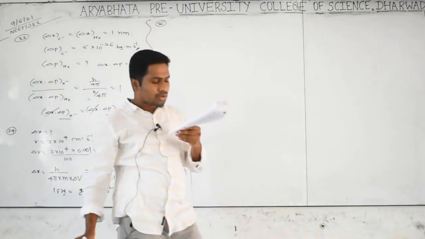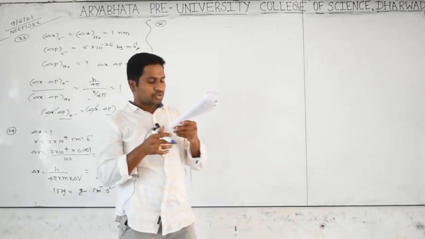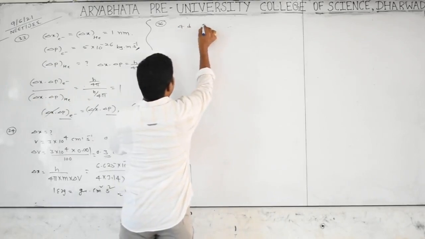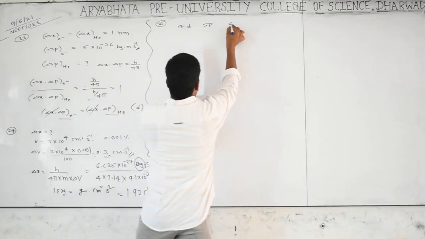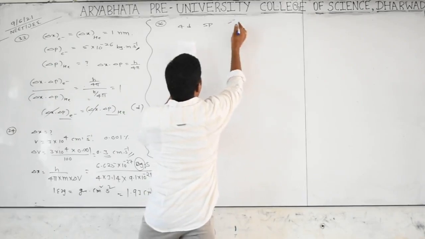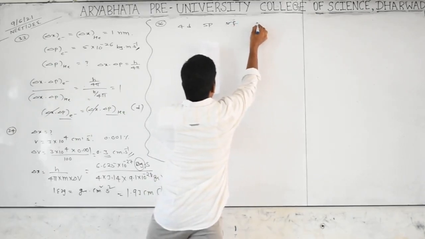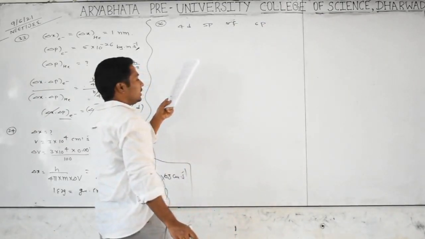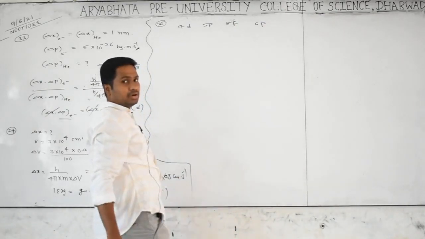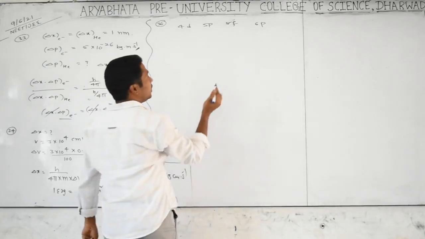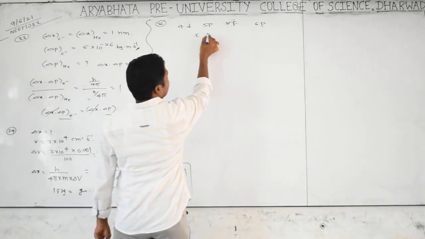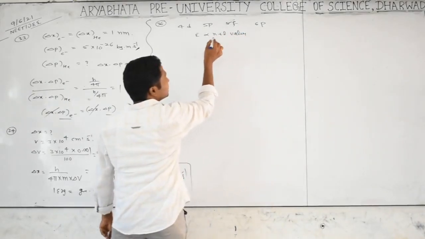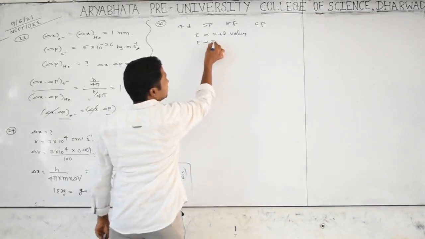Question 36, a good question. He has given 4D, 5P, 5F and 6P orbitals, and is asking for descending energy order, or decreasing energy order. That means higher to lower. How can you get it? The energy of an orbital is directly proportional to the n plus l value. If it is the same, then energy is directly proportional to the n value.